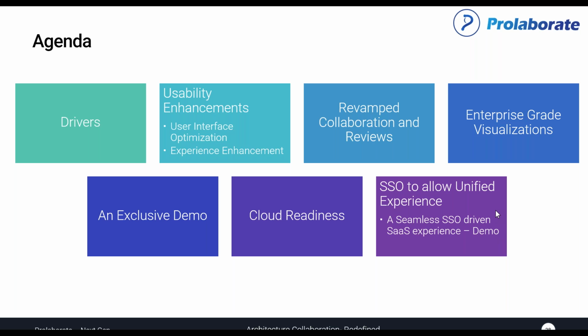So those were a quick gist of some of the focus areas and some of the changes that we have done. And what I'm going to quickly show here is a quick demo of Collaborate 4.0, which just highlights whatever I discussed in the previous few slides.